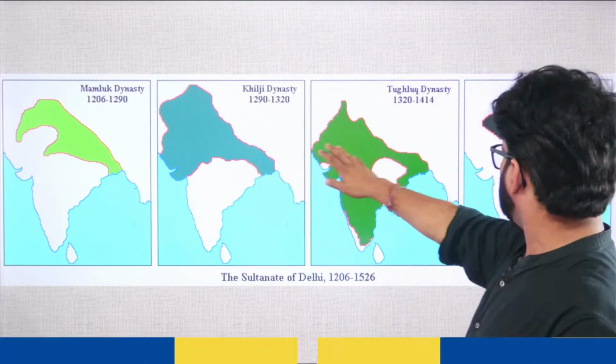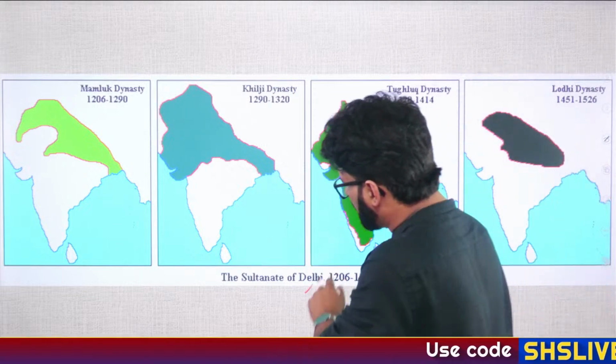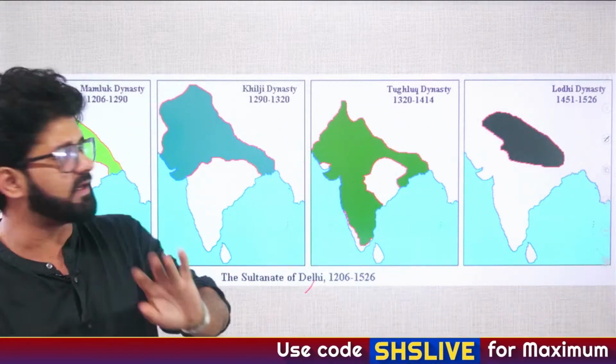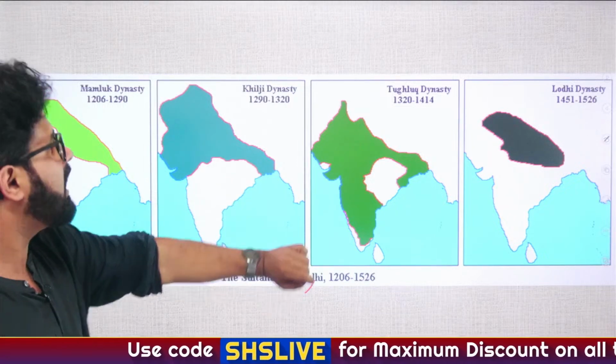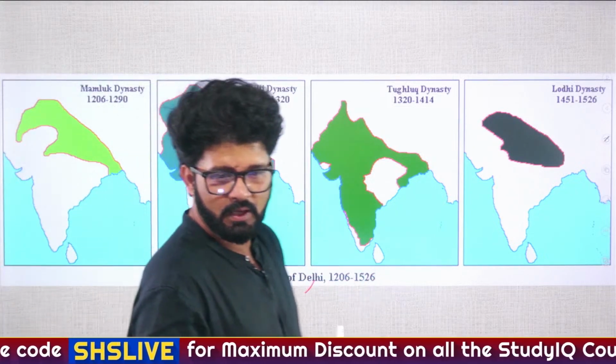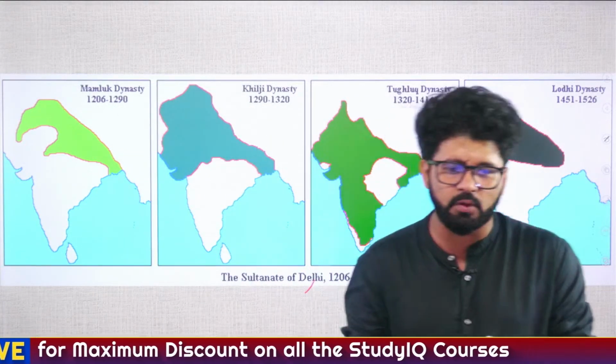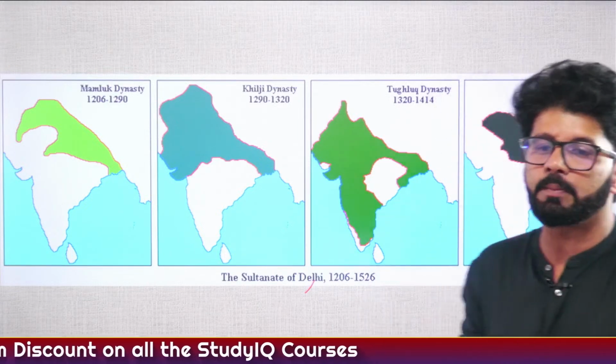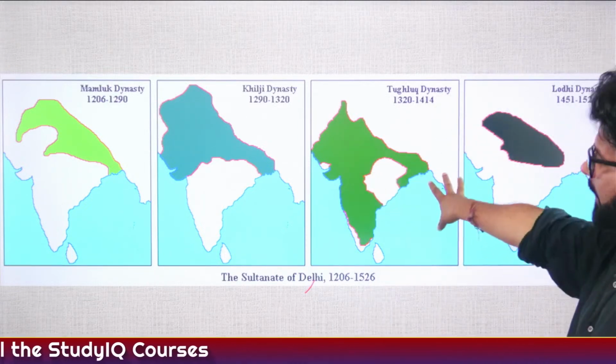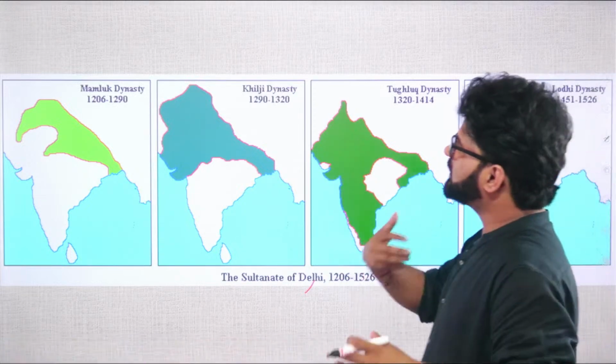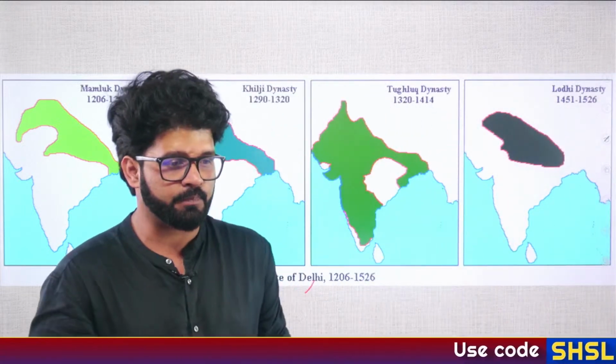So here you can see 4 dynasties. As we have talked about the Delhi Sultanate, there were 5 dynasties. So which particular dynasty are we skipping here? A very funny idea to remember. Give it, Bulbul. What is your idea? How do you remember these Delhi Sultanate dynasties? So which particular one is skipped here in this particular image?